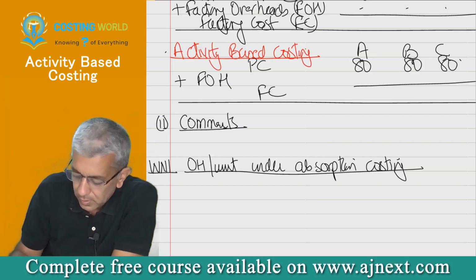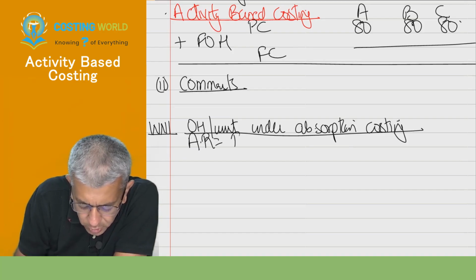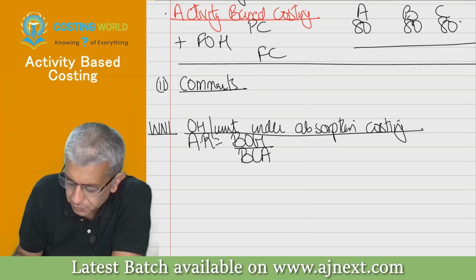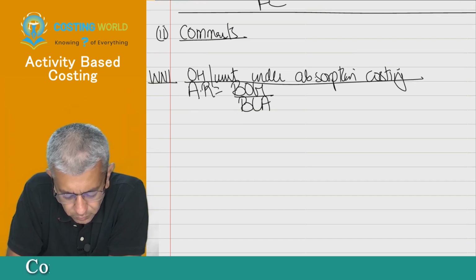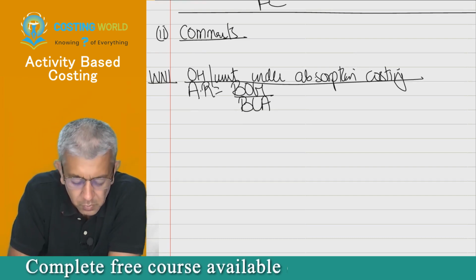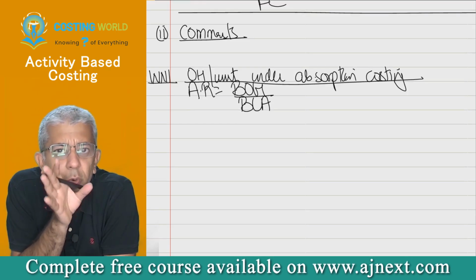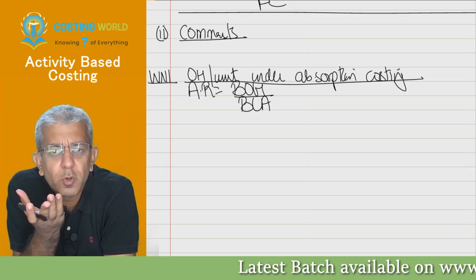Now, absorption costing works with the help of something called an absorption rate. Absorption rate is BOH divided by BLA. Write down. Now, beta, you will tell me in this question, is the data given to you department wise? Yes, sir. So then you should try to follow the departmental method.